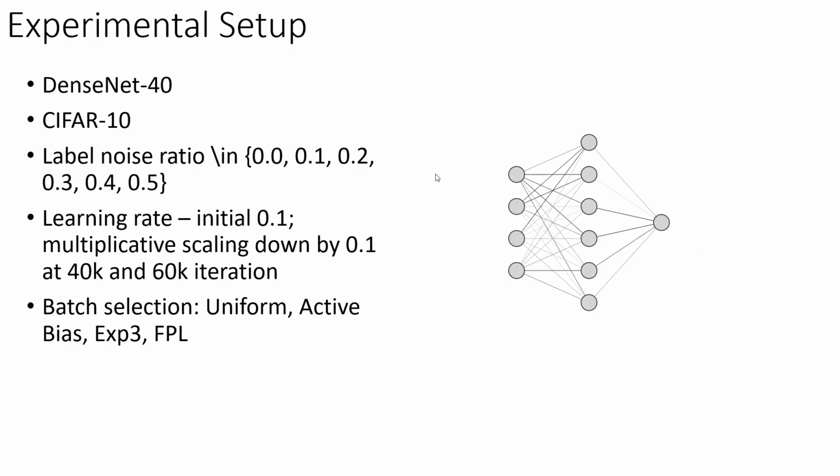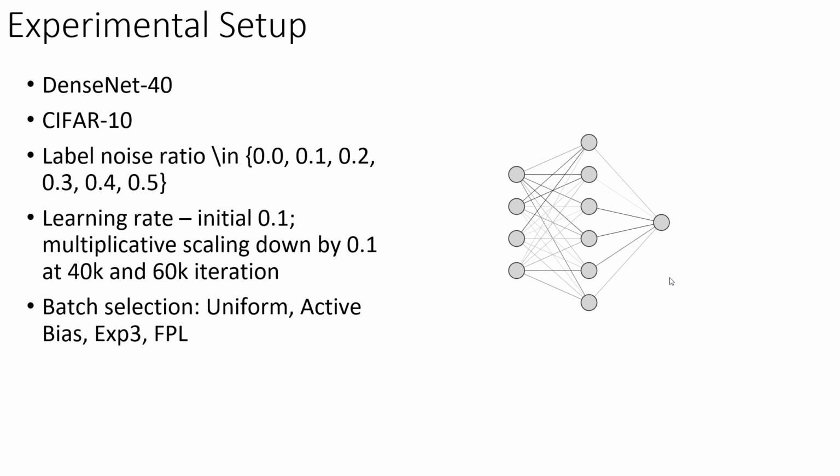Our experiment focused on training a 40-layer dense neural network on the CIFAR10 dataset. We varied label noise ratios across 6 different levels and adapted the learning rate during training in 3 multiplicative steps, which is a common practice for this model type. We compared 4 batch selection strategies: uniform, active bias, that uses the uncertainty metric directly, EXP3, and FPL. Both EXP3 and FPL incorporated the same uncertainty metric along with an exploration-exploitation balance.